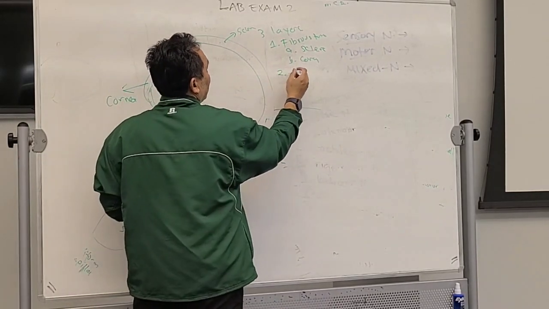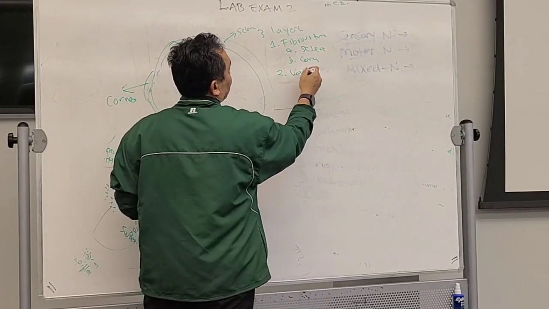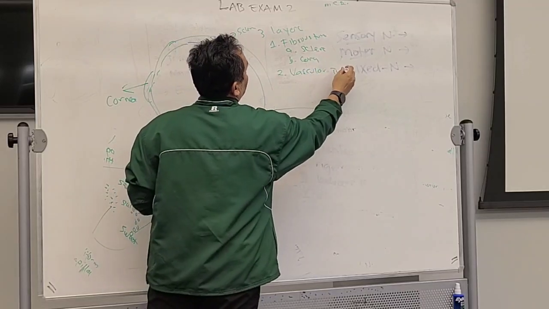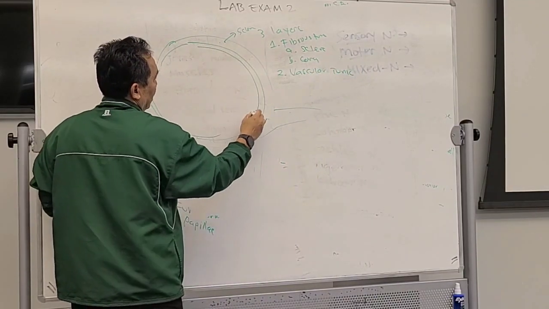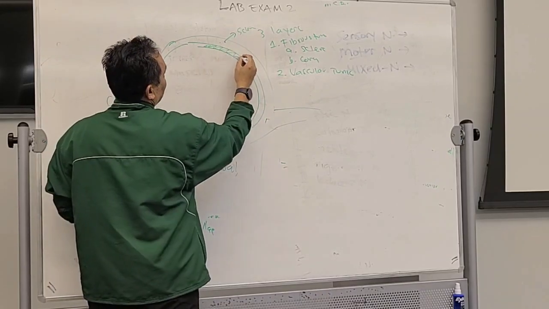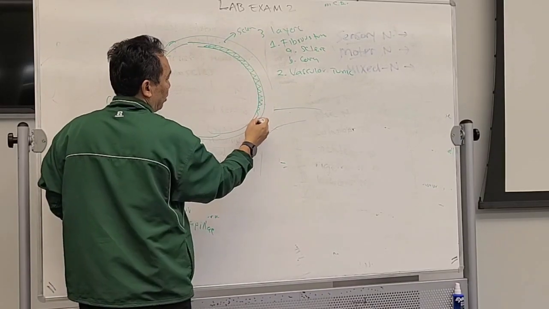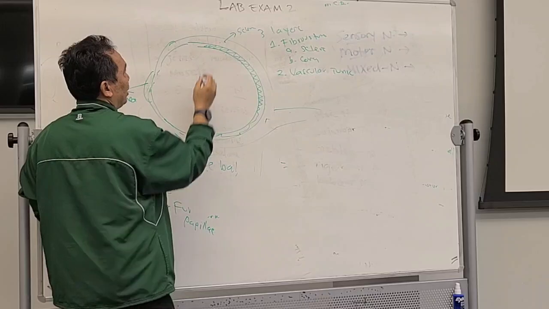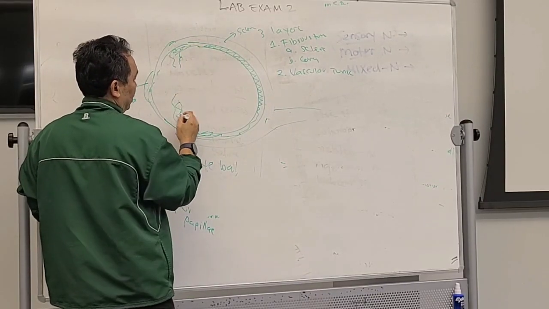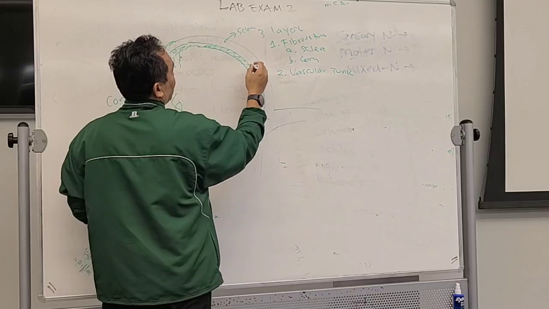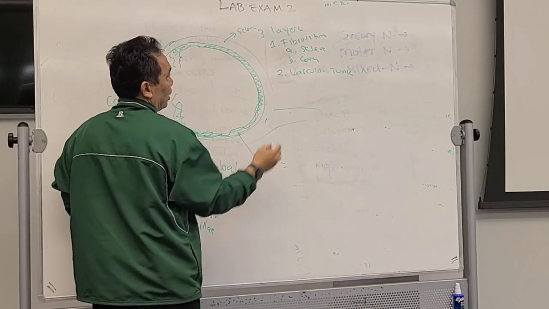The second layer is called the vascular tunic, right? Which start under this. You're gonna have black color layer. Remember when you dissect the eyeball? They're all black, right? So what you call this black layer over here?